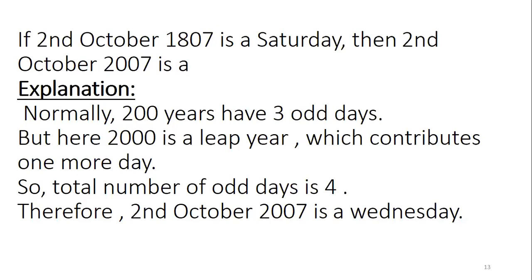In the calendar part we always have to be very particular about the leap day or leap year. How many leap years are there? We have to calculate and check it twice. Here the year 2000 is a century year, and it happens to be a leap year. So it will contribute 1 more additional extra day. So 3 plus 1, 4 odd days are there.